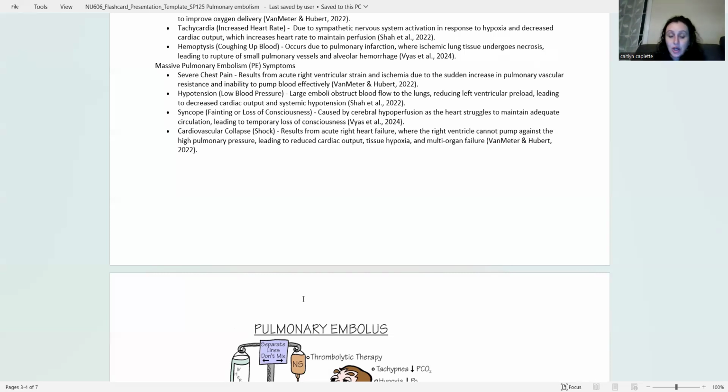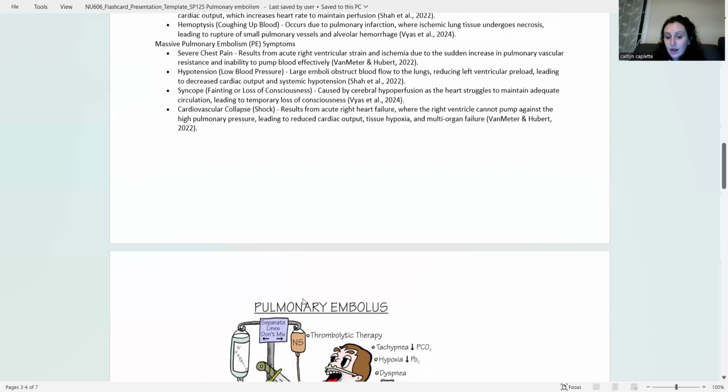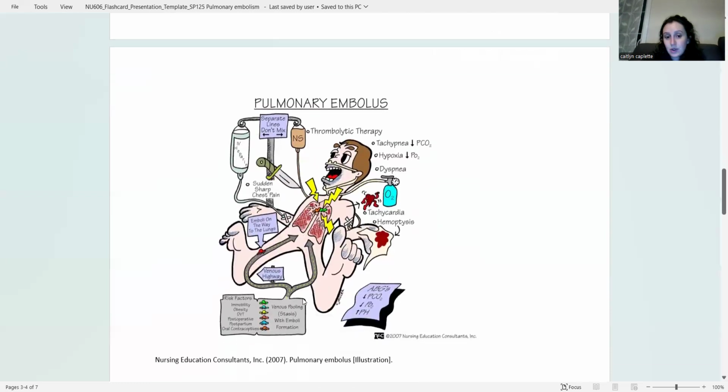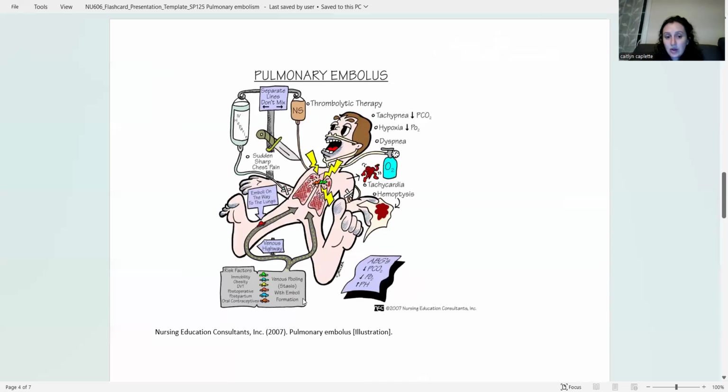Syncope, or losing consciousness from cerebral hypoperfusion. As the heart struggles to maintain adequate circulation, it's going to lead to temporary loss of consciousness. Or cardiovascular collapse, shock from acute right heart failure, where the right ventricle cannot pump against the high pulmonary pressure, and it leads to reduced cardiac output, tissue hypoxia, and multi-organ failure. So here is a patient with all of the signs and symptoms.